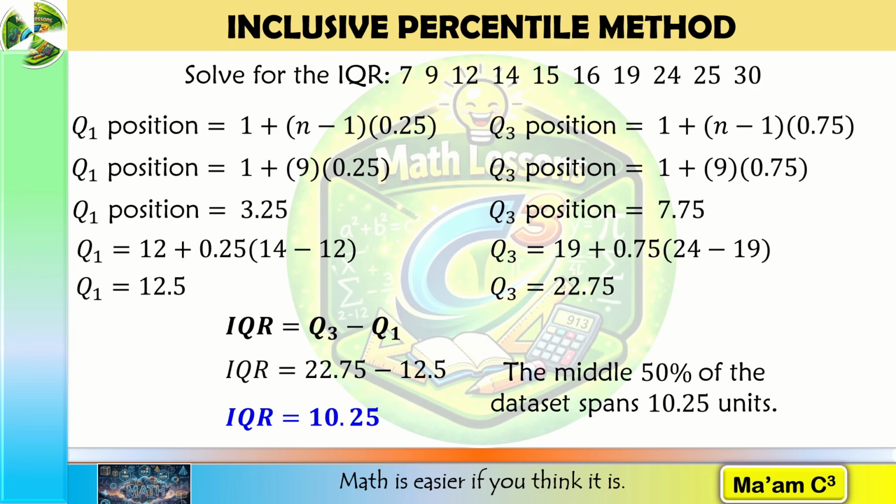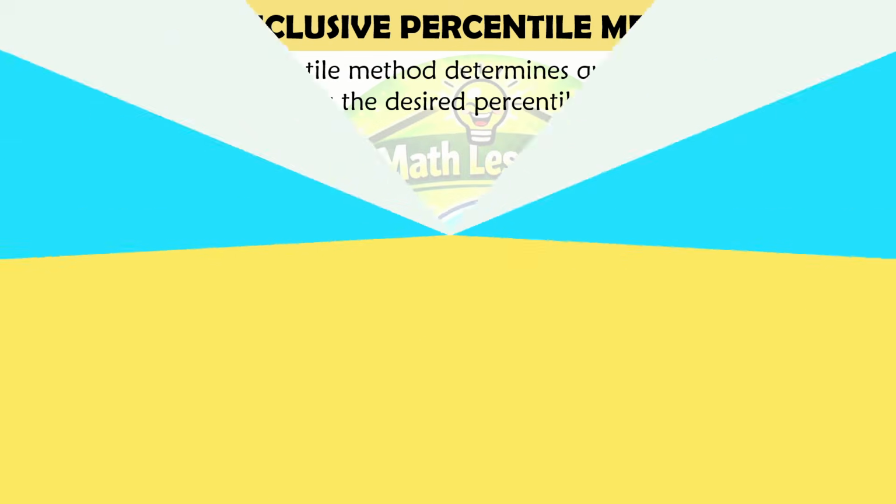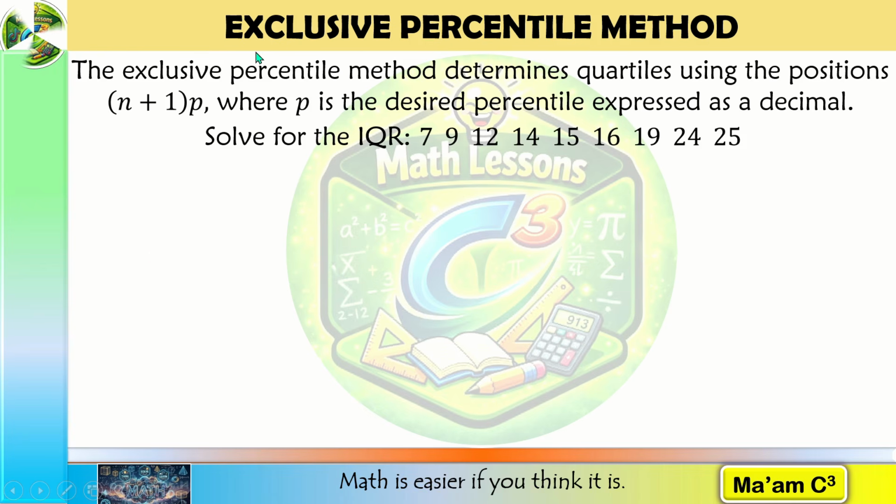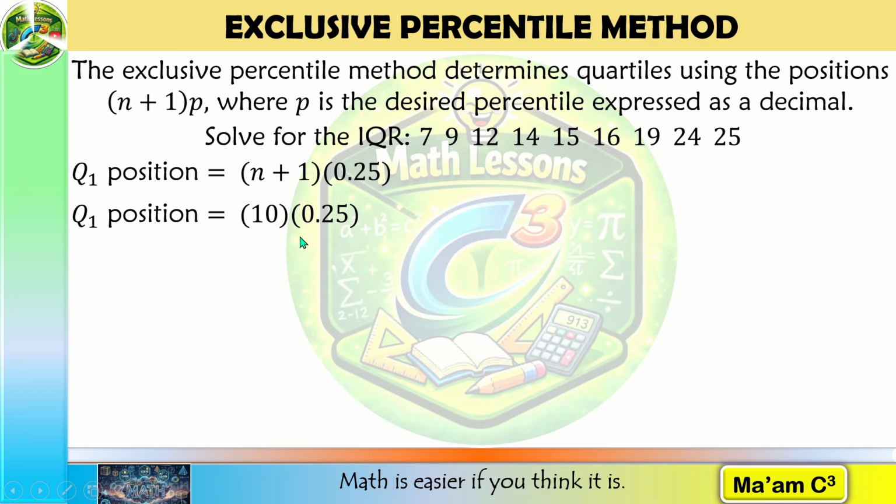We're not done yet. We still have the third method, the exclusive percentile method. The difference of exclusive percentile to inclusive percentile is that this one uses the position quantity n plus 1 times p. Let us recall our first example, and this time we're going to solve this using the exclusive percentile method. We're going to use this formula to determine the position of the first quartile. Our n is 9, so 9 plus 1 is 10. And 10 times 0.25 is 2.5.